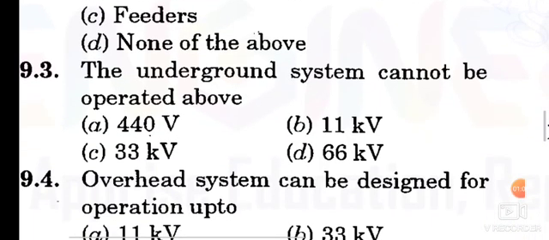Third question: the underground system cannot be operated above 66 kV. The underground system, that means the cable transmission, cannot be operated above 66 kV.